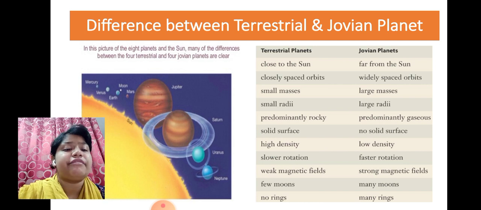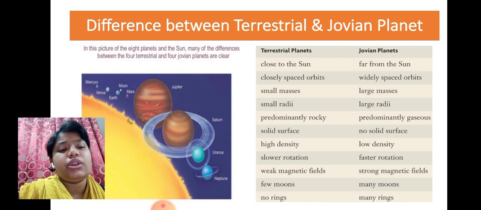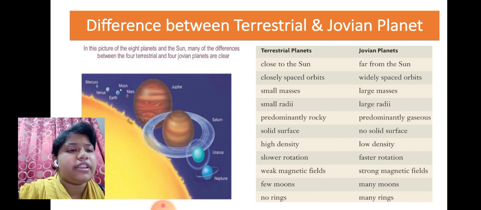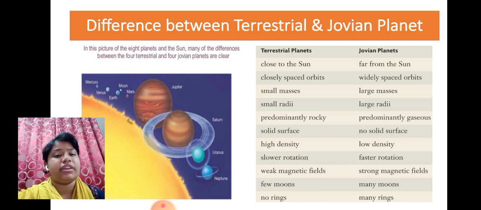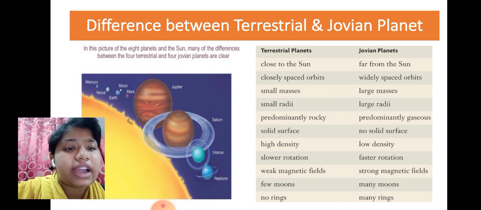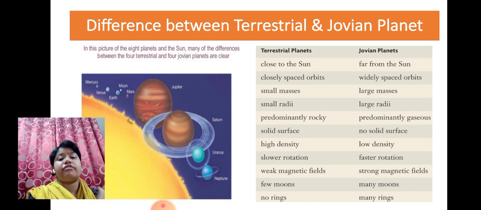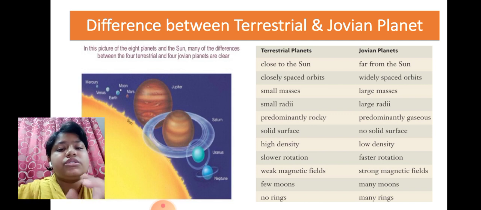Terrestrial planets have few moons, but Jovian planets have many moons. There are no rings near terrestrial planets, but Jovian planets have many rings. Mercury, Venus, Earth, and Mars are all terrestrial planets. Jupiter, Saturn, Uranus, and Neptune are all Jovian planets, as they're far from the Sun. These are the differences between terrestrial and Jovian planets.